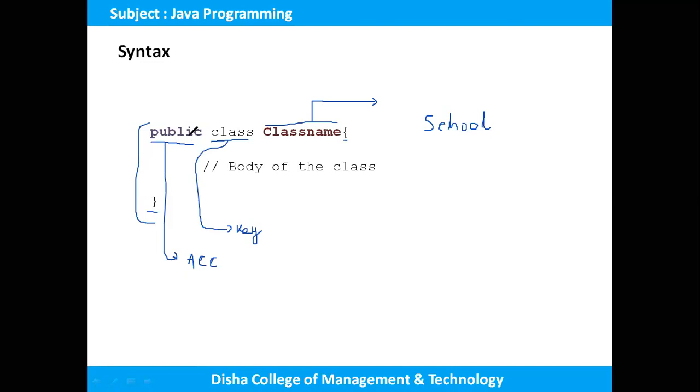As this class name is public and this class is using an access modifier, within this class I have to write the main function, or the main method. So this is one of the important features of this class syntax.